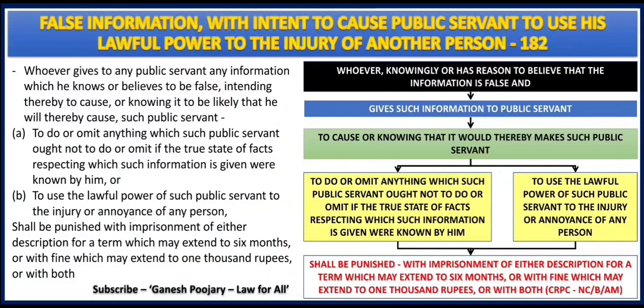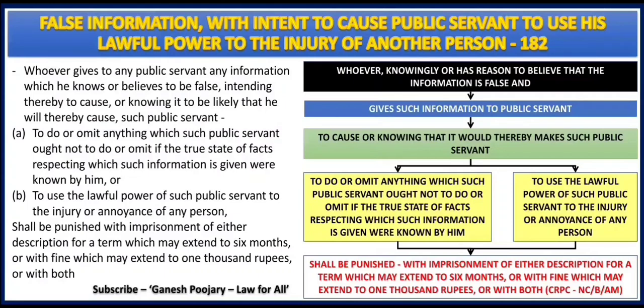And the bare provision says, whoever gives to any public servant any information which he knows or believes to be false, intending thereby to cause or knowing it to be likely that he will thereby cause such public servant, A. to do or omit anything which such public servant ought not to do or omit if the true state of facts respecting which such information is given were known by him, or B. to use the lawful power of such public servant to the injury or annoyance of any person, shall be punished with imprisonment of either description for a term which may extend to 6 months, or with fine which may extend to 1000 rupees, or with both.